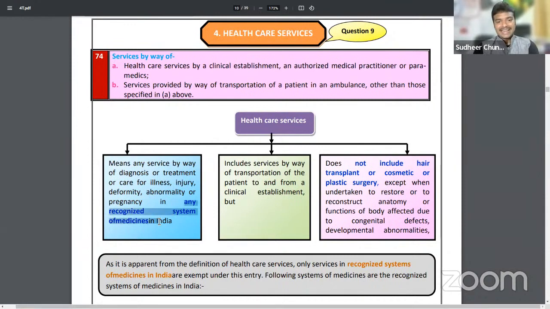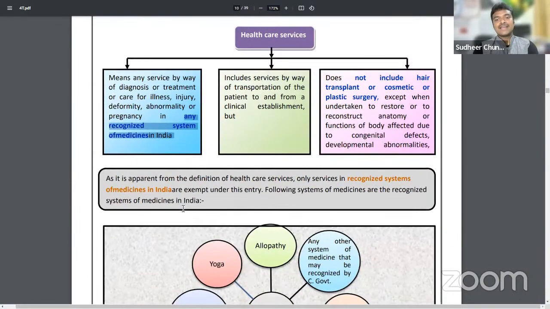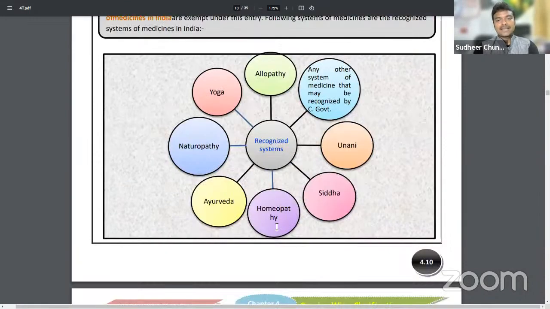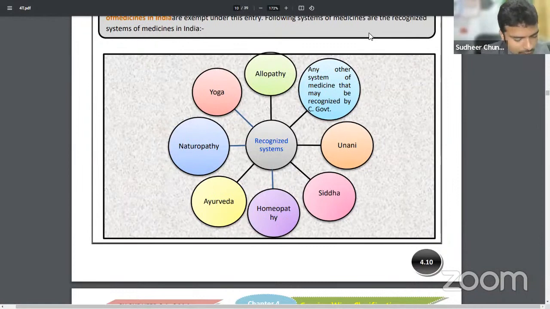Any recognized system of medicines will be exempted. What do you mean by the term recognized system of medicines? Here the list is given to you. So all the recognized systems of medicines will be exempted from GST.